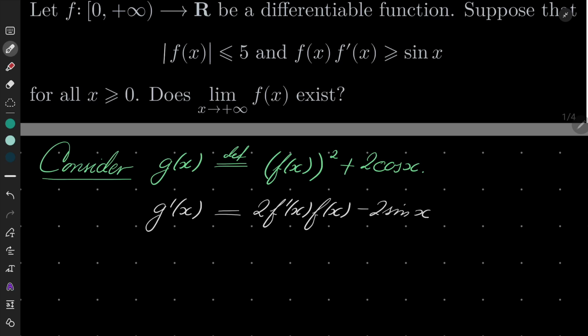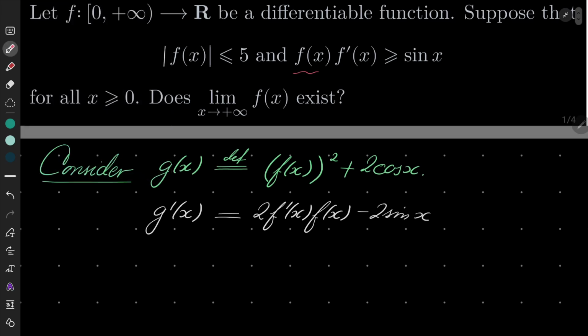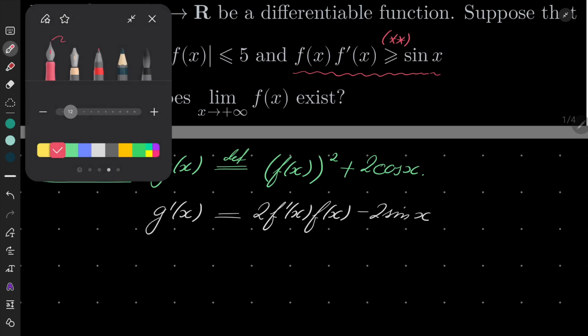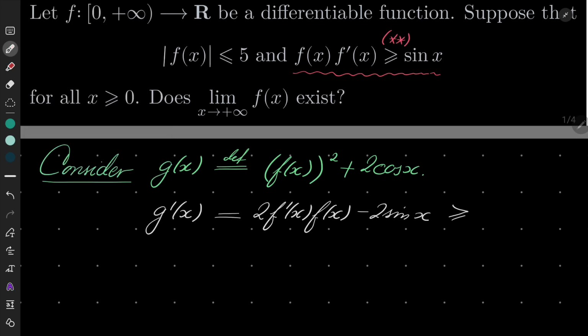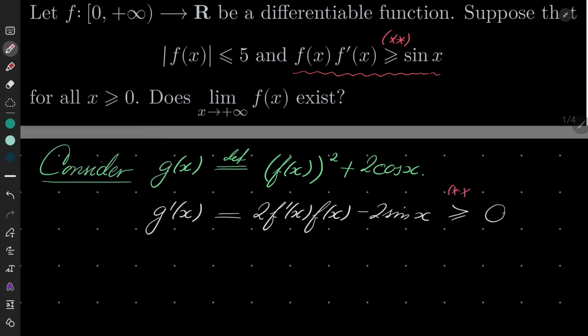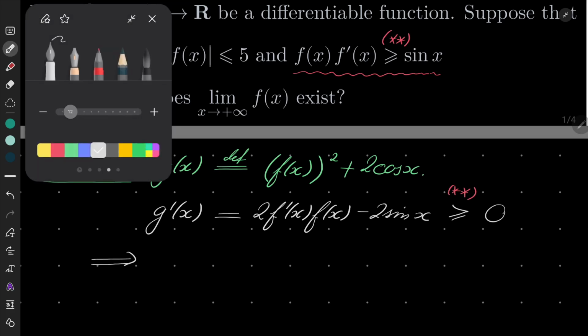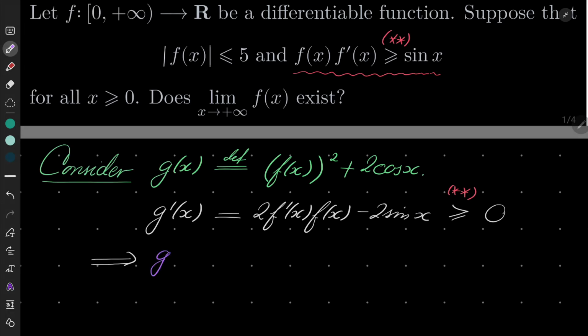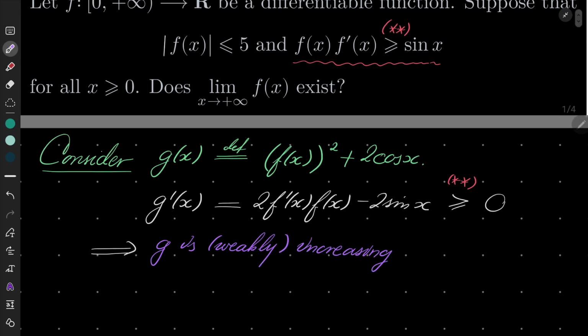And let's notice that by our second condition, which I will mark double asterisk, this is necessarily greater than or equal to 0, which means that g is weakly increasing, or non-decreasing if you prefer this terminology.